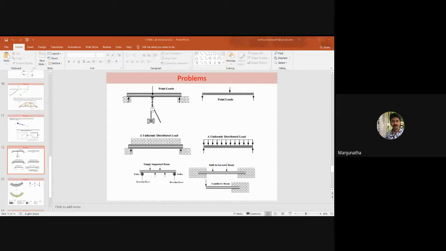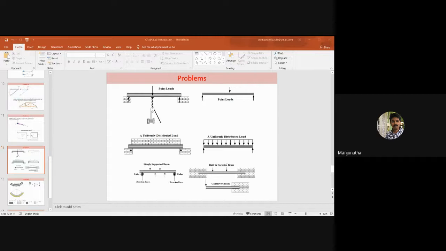Renault, if you are there, unmute yourself. Whatever Gautam has answered, is that right? Sir, a simply supported beam is one in which there will be no fixed end. It will be simply supported on the columns, sir. Okay.